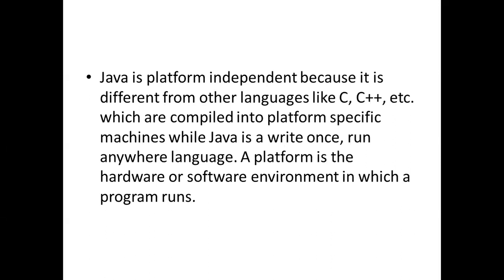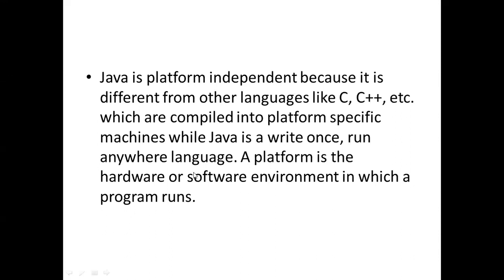Java is platform independent because it is different from other languages like C, C++, etc., which are compiled into platform specific machines, while Java is a write once, run anywhere language.